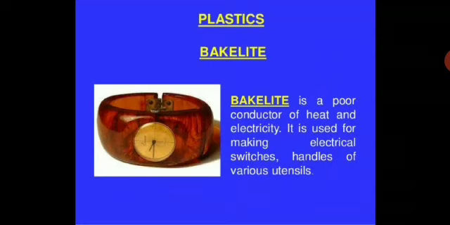Bakelite, for example, is a poor conductor of heat and electricity. It is used for making electrical switches and handles of various utensils. So see the application here. Because it's a poor conductor of heat and electricity, it can act as an insulator. You can use it in electrical switches and handles of various utensils, because it is not going to conduct heat or electricity. You can hold it even if the utensil is turning hot. The handle will not get hot, because the bakelite will not conduct heat.